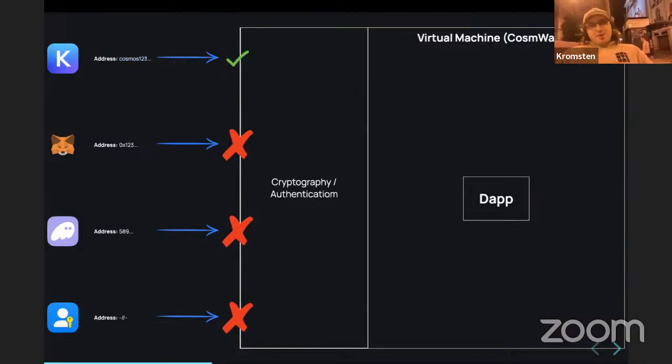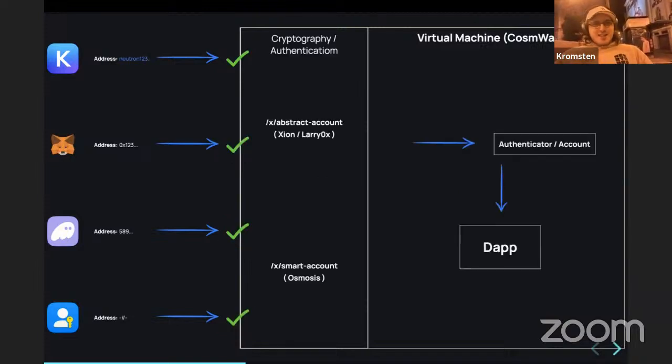And even within Cosmos, if we switch the chain ID and try to sign, let's say, a Cosmos Hub message with a Neutron address or a Stargaze address, even in that case our virtual machine, our nodes won't be able to natively process that transaction, because our Cosmos blockchain can only handle Cosmos addresses.